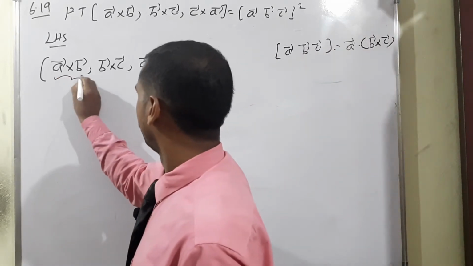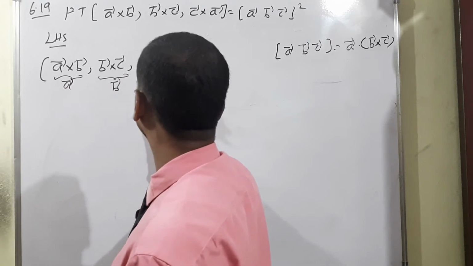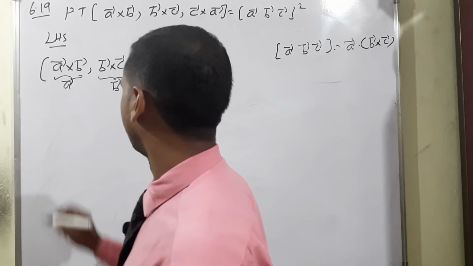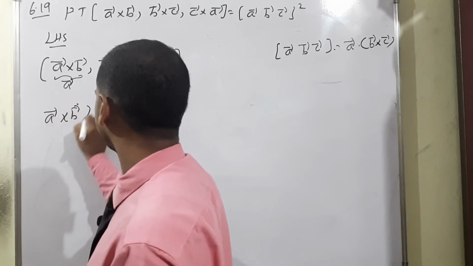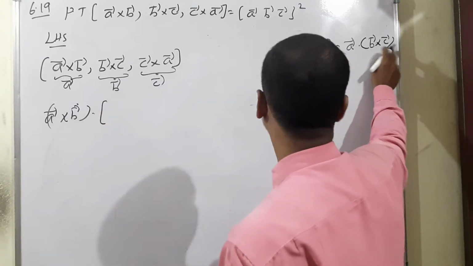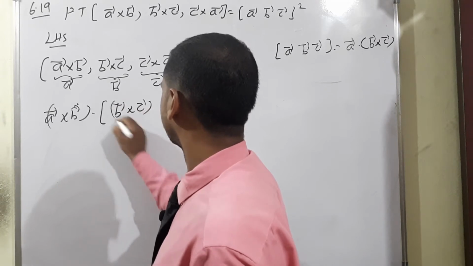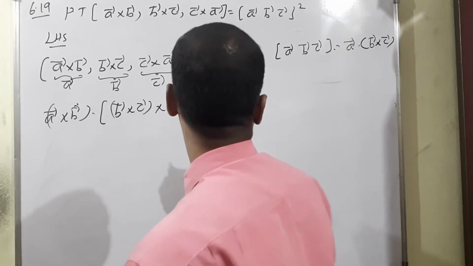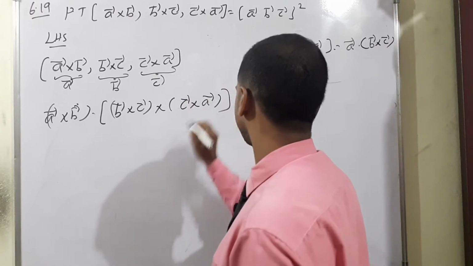This is a whole term considered for A vector, then the second term considered for B vector, the third term considered for C vector. Outside we can write A vector cross B vector dot, inside B vector cross C vector, again cross C vector cross A vector, isn't it?